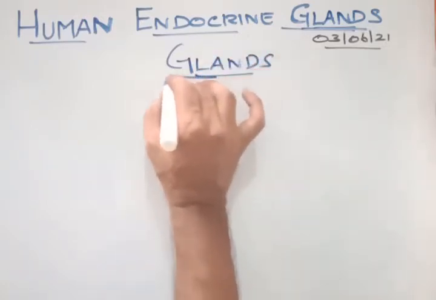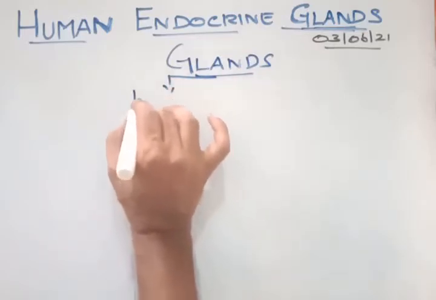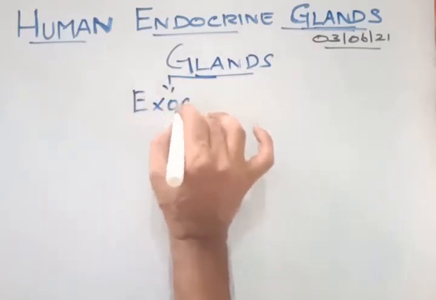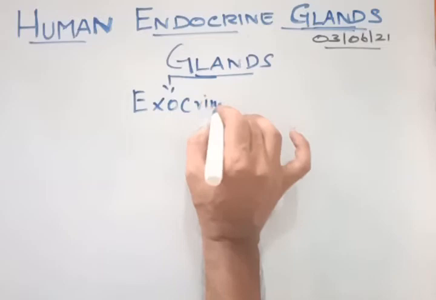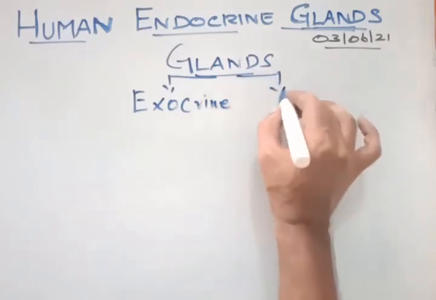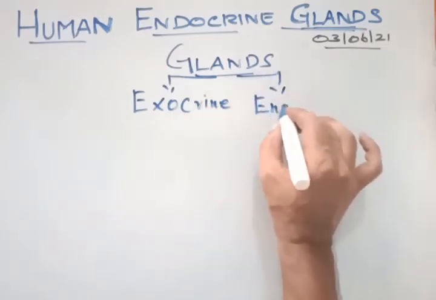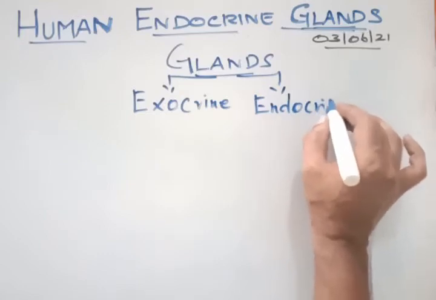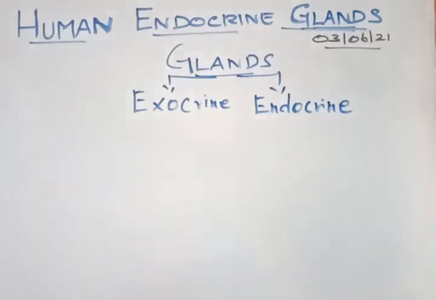Number one is the exocrine gland, and the second one is the endocrine gland. So there are two types of glands located. One is called the exocrine gland and another one is called the endocrine gland.